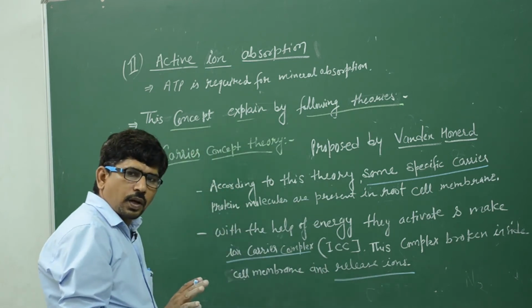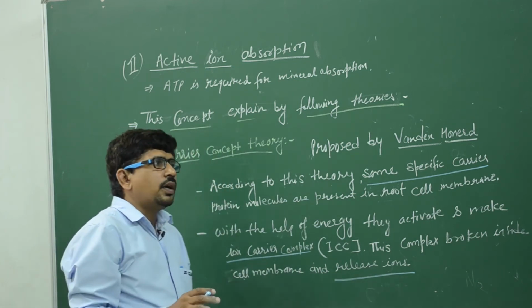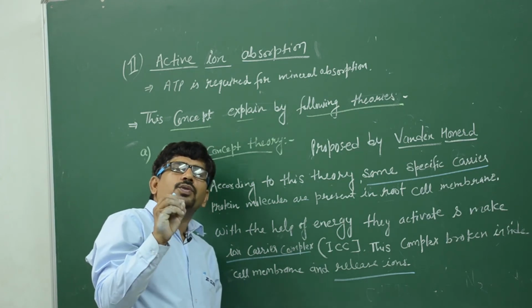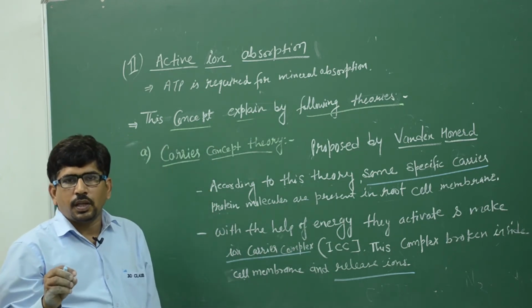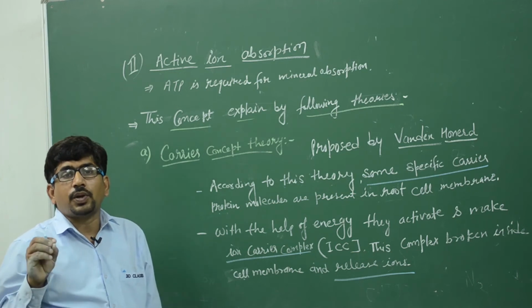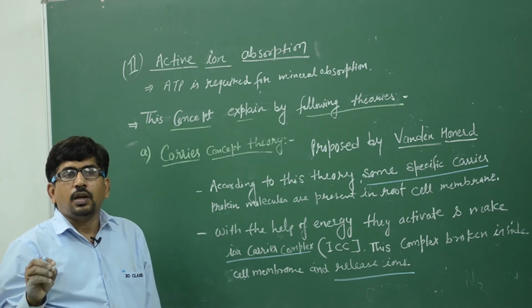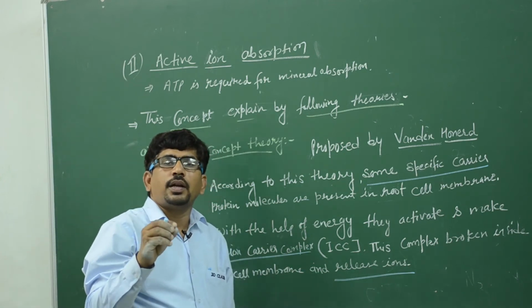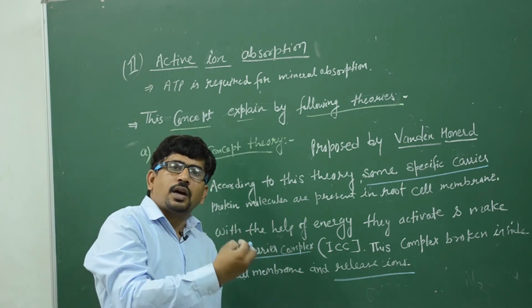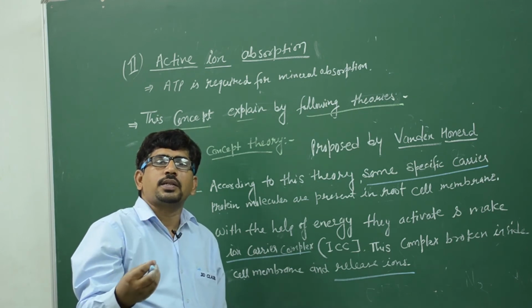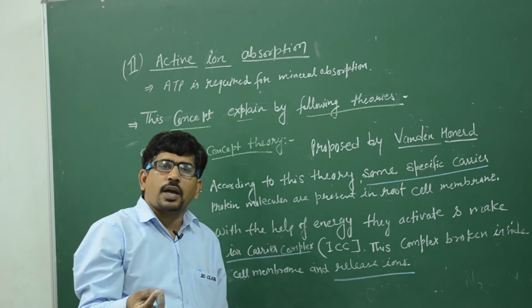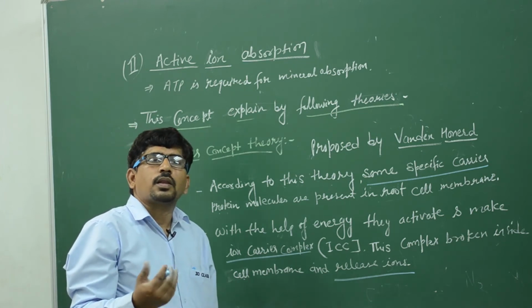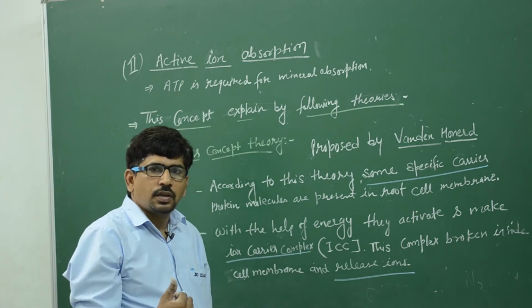Clear? Okay, so I repeat: the root cell membrane contains specific proteins known as carrier proteins. Due to energy requirement, these proteins catch the ion and make an ion-carrier complex, and this complex breaks down inside, and they return to their initial state.